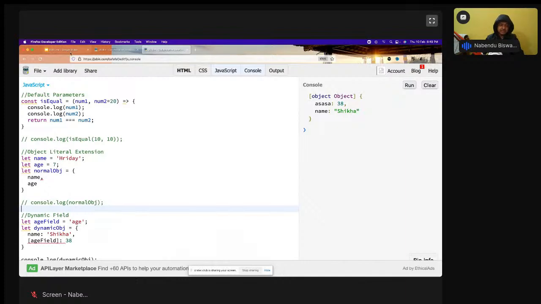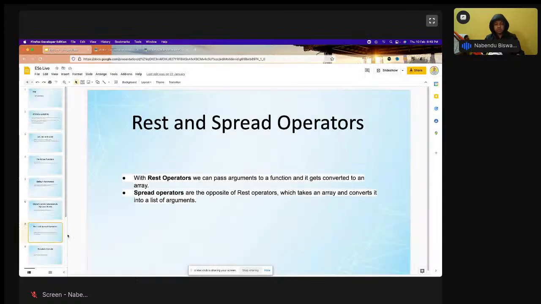And the next thing is rest and spread, the most important concept in ES6, because we are going to use it everywhere. So let us do that, rest and spread operator. Okay, so what is this rest and spread operator? First we'll look into the rest operator and then the spread operator. Both of them have the same syntax, dot dot dot, but it depends upon the context it is going to be used in.